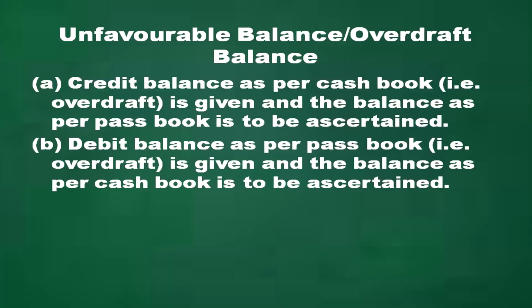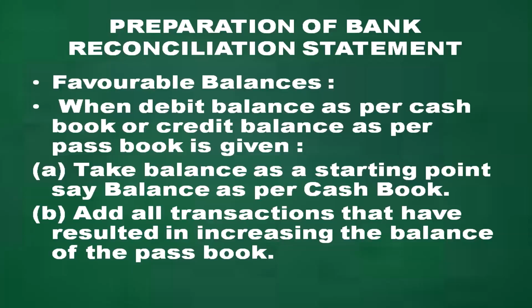Next is the unfavorable balance or overdraft balance. Here also we have two situations for cash book and for passbook. One is the credit balance as per cash book, that is, overdraft balance is given and the balance as per passbook is to be ascertained. Second situation, debit balance as per passbook, that is, overdraft balance is given and the balance as per cash book is to be ascertained.